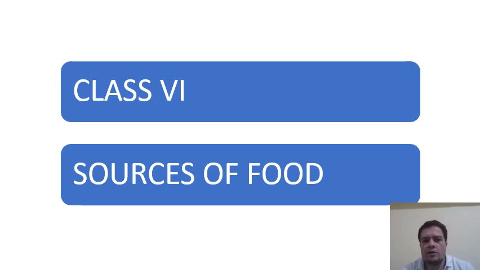You have been learning this topic from class 2nd and 3rd standard. You know the importance of food in our life. So in the chapter we'll be learning about the different terms related with it, as well as we'll be talking about the sources of the food, that this food which we eat, where does it come from? Isn't it? Let's see.